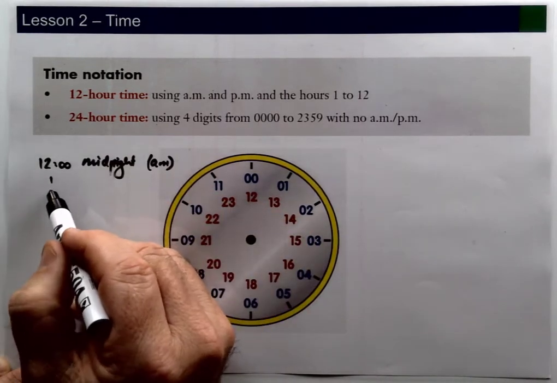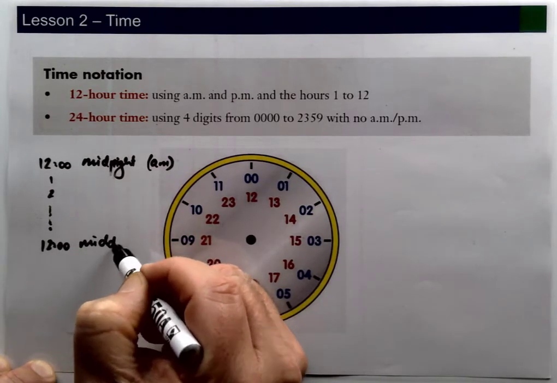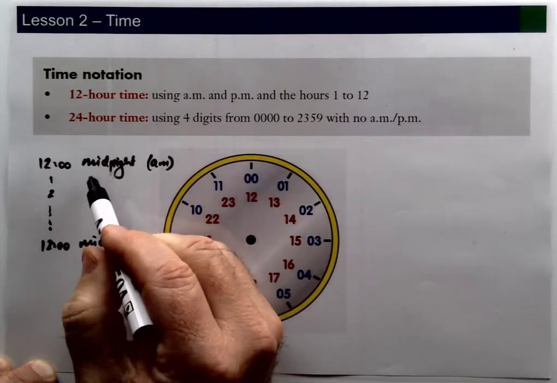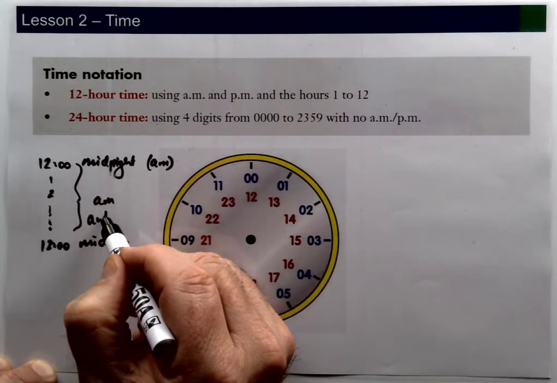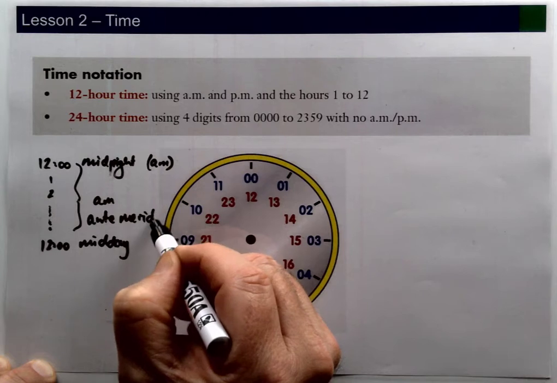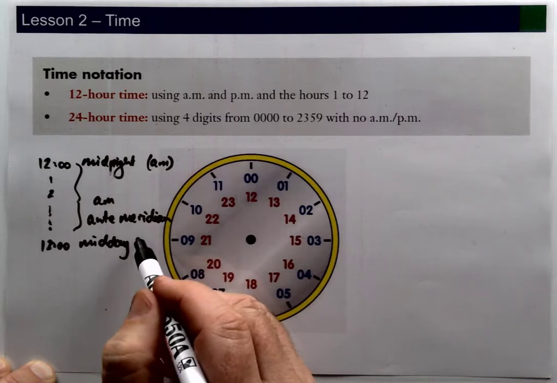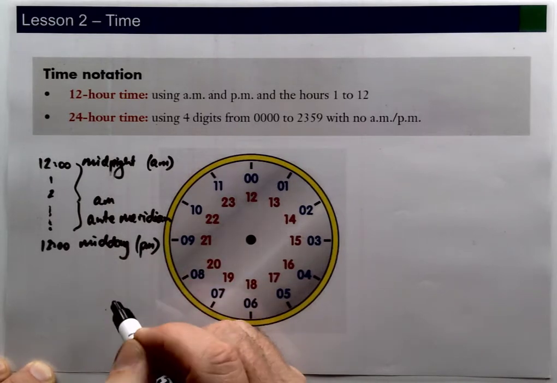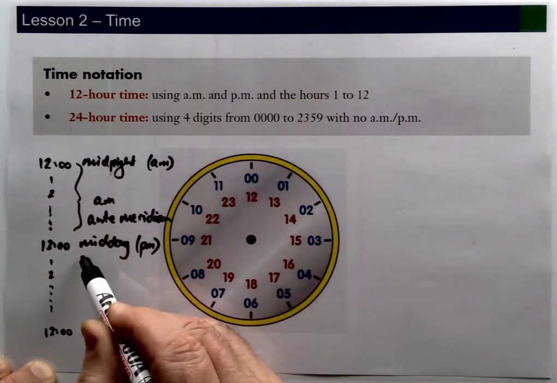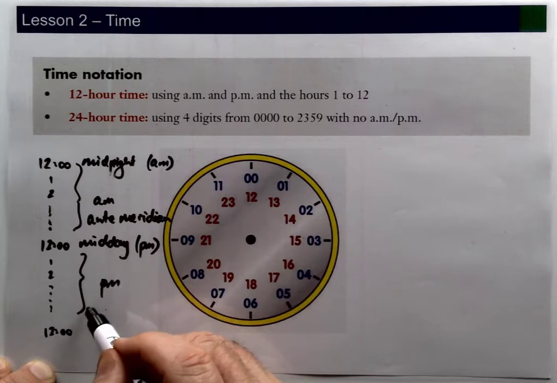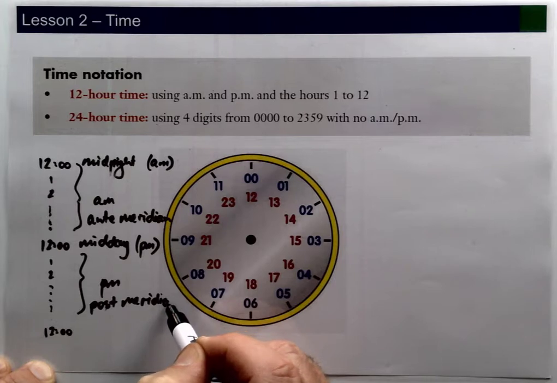Then we go through 1 o'clock, 2 o'clock, all the way down till we get to 12 midday. I'll get to that in a sec. So all of the morning is classified as AM, which means anti-meridian. Okay, so basically before noon. PM, again, midday technically belongs to the afternoon, so it's counted as post-meridian. And again, we go all the way up till we get back to 12 midnight. So everything after that is PM, meaning post-meridian or after noon there.